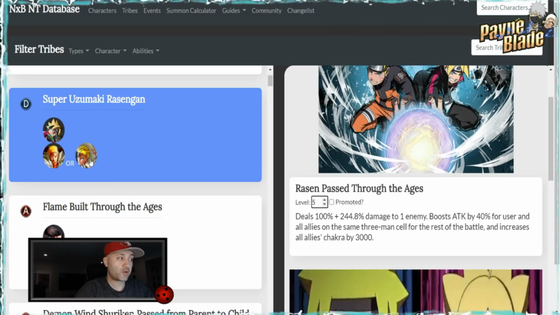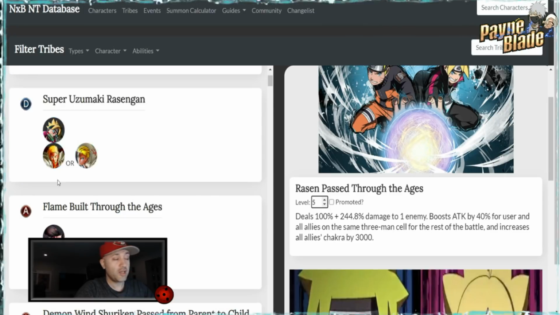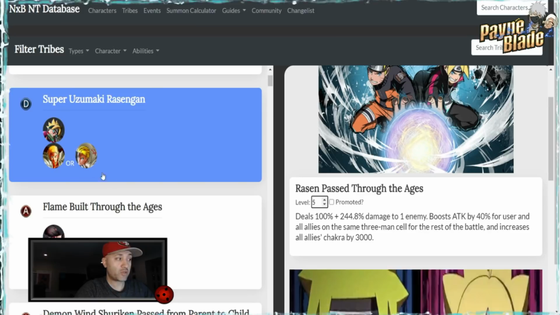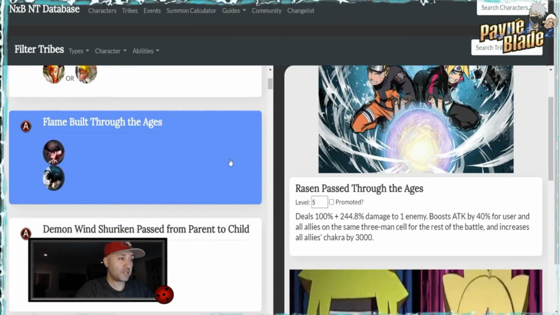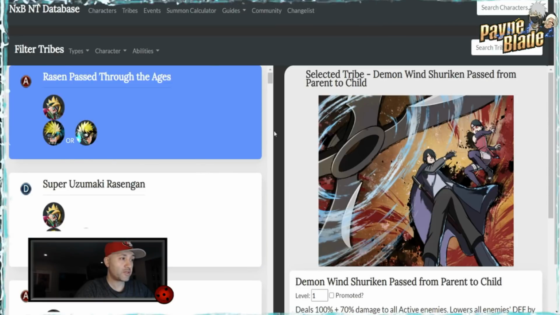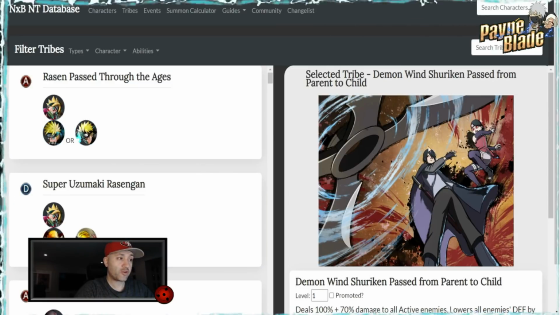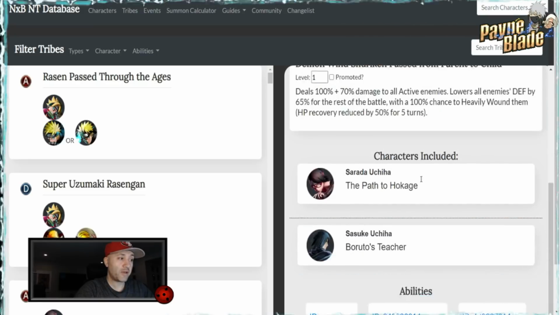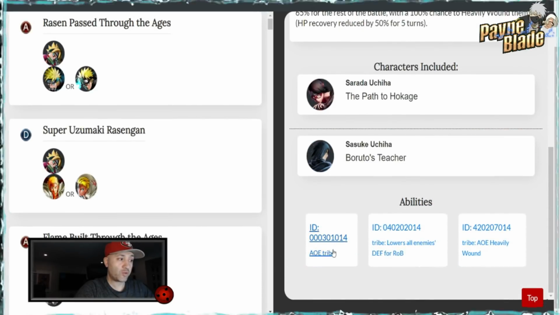For example, like Naruto RoKage here, you have the 3-star version in the browser, and you have the UR version. So either of those can replace the character, and they work in tandem. As you can see here, if you click on the character, it'll go to the characters themselves. It'll actually switch over to the tribe too, so you can see the tribe. And again, you have access to what kind of tribe it is.